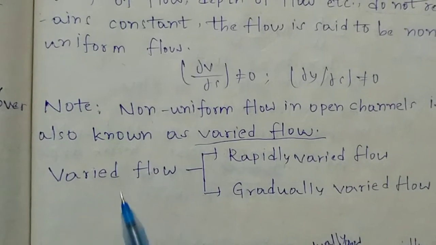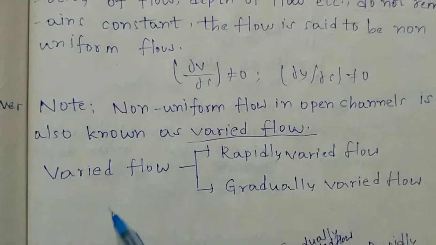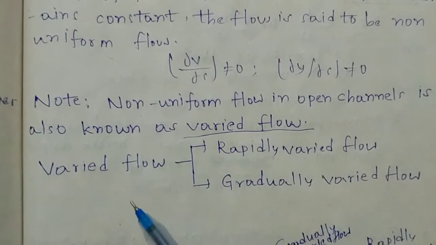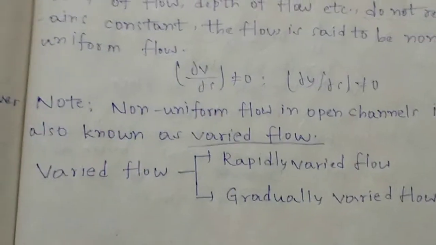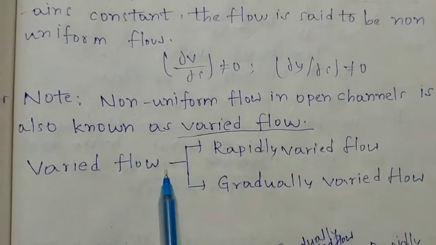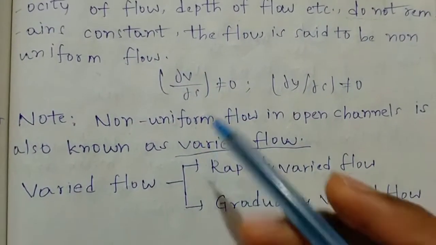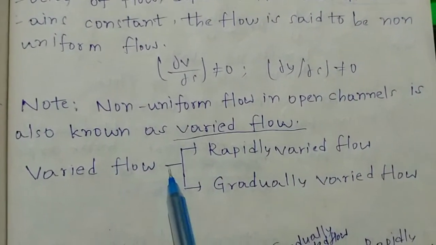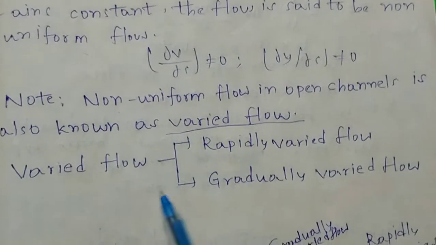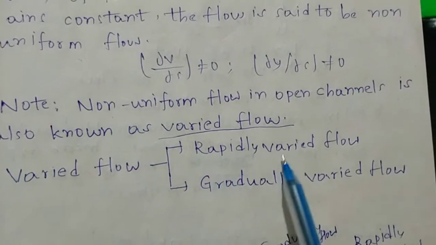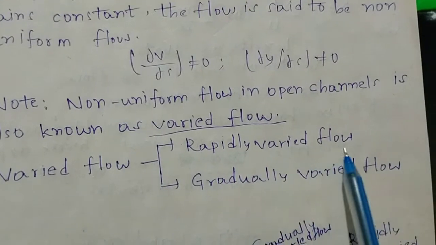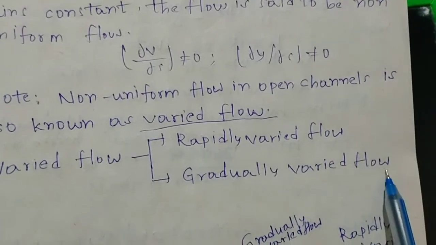So what is varied flow? Varied flow is where the characteristics change with respect to length. And varied flow is again classified into two types: one is rapidly varied flow and another one is gradually varied flow.